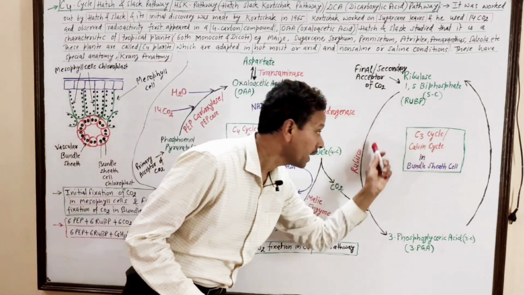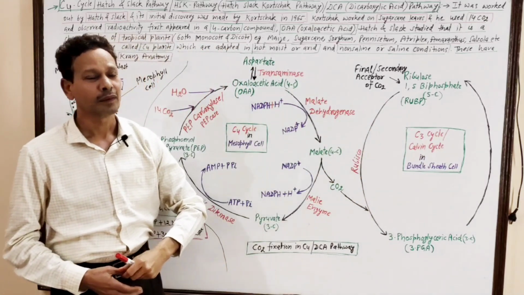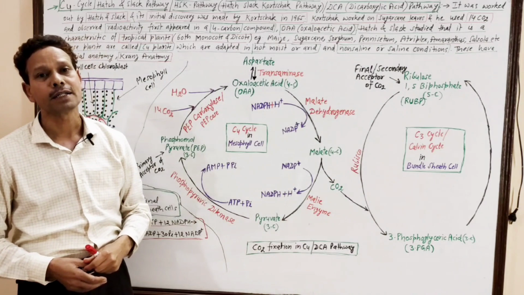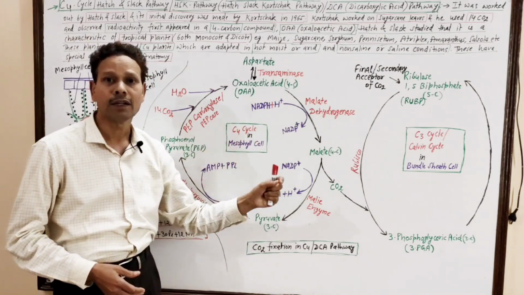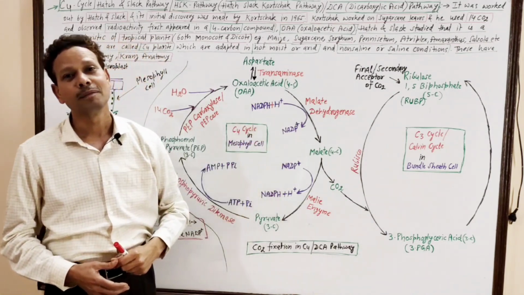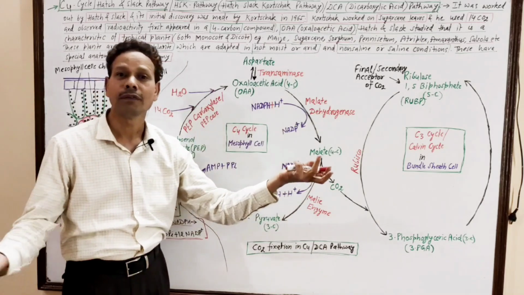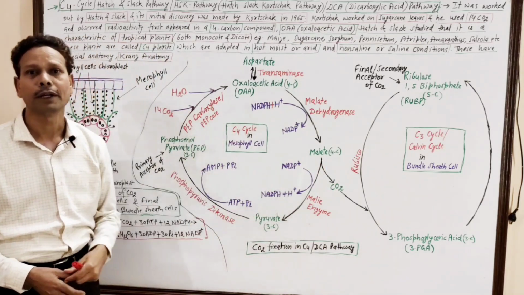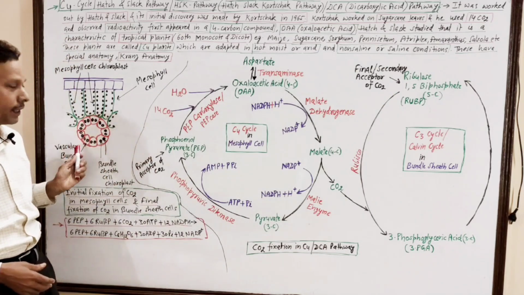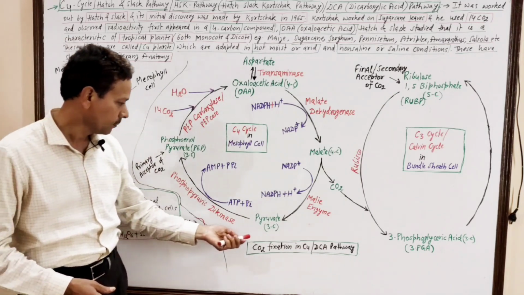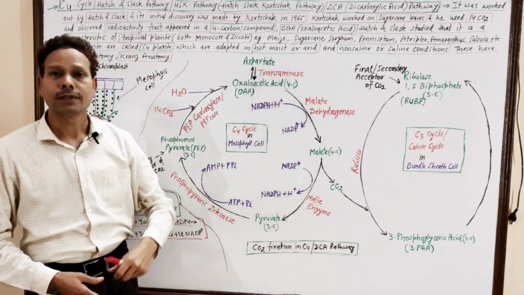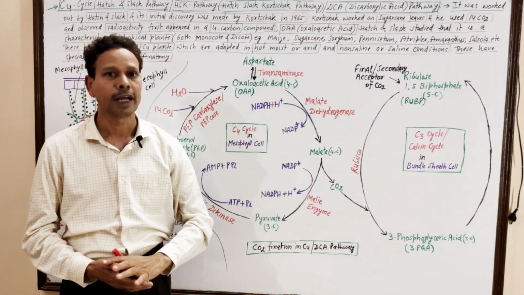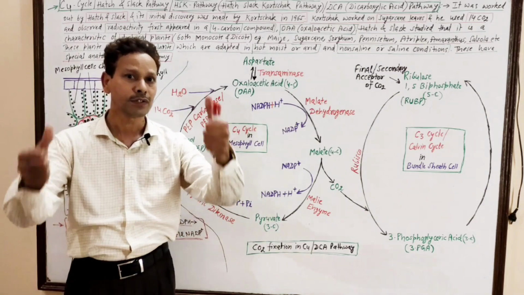It means the C3 cycle is universal, a common pathway in both C3 and C4 plants. But the C4 cycle strictly takes place, and is a characteristic feature, of only C4 plants, tropical plants, which are well adapted to high temperature and arid conditions. This is all about the C4 cycle, and in tomorrow's lecture we will discuss the C2 cycle.